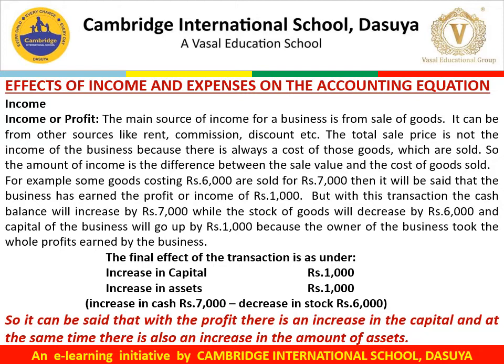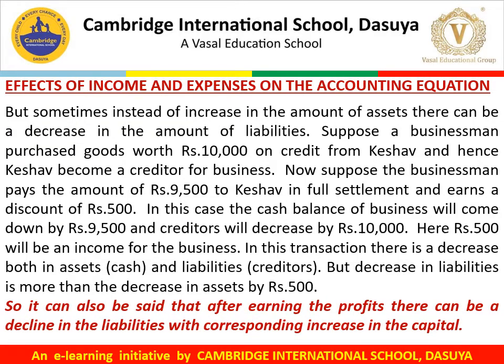So the final effect of the transaction is an increase in capital of rupees 1,000 and an increase in assets of rupees 1,000. That is, an increase in cash of 7,000 minus a decrease in stock of rupees 6,000. So it can be said that with the profit there is an increase in capital, and at the same time there is also an increase in the amount of assets. But sometimes, instead of an increase in the amount of assets, there can be a decrease in the amount of liabilities.